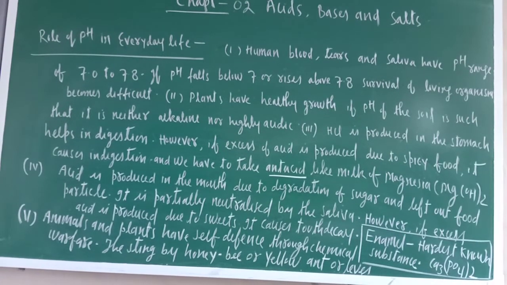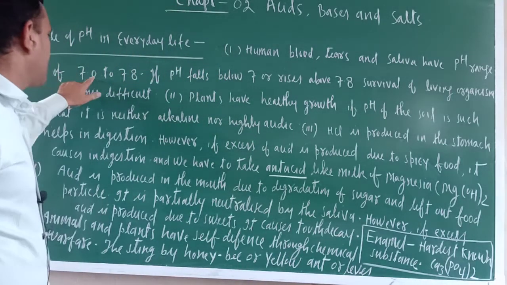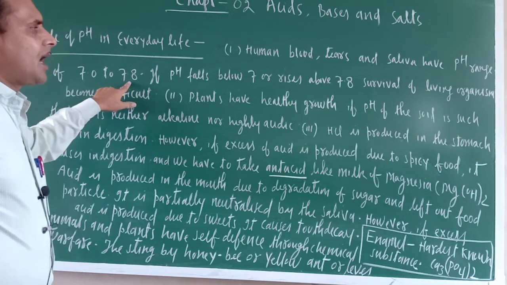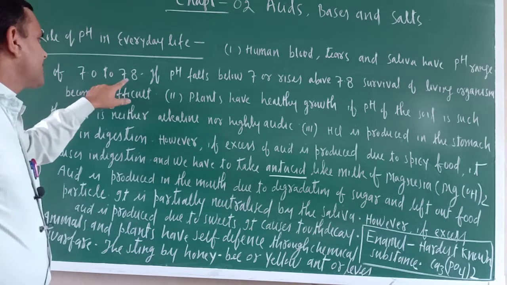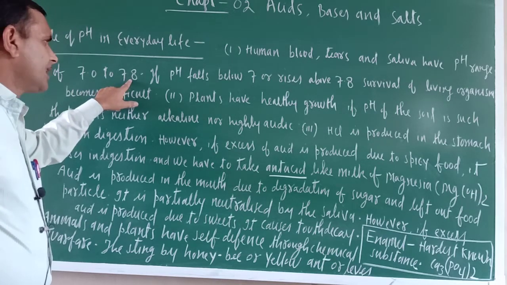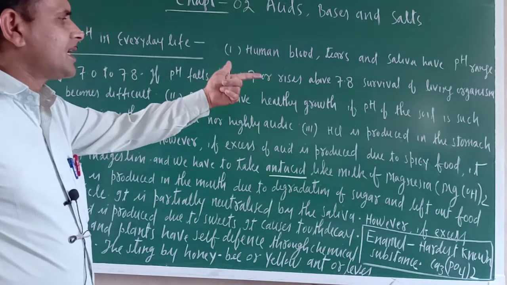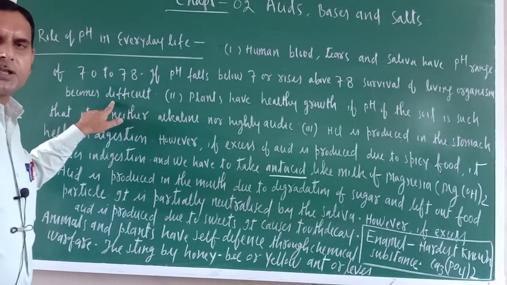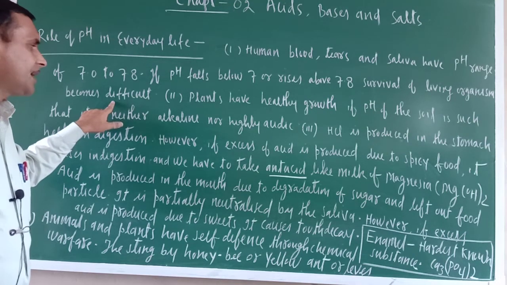So now, the role of pH in everyday life. Human blood, tears and saliva have a pH range of 7.0 to 7.8, which means weakly basic. If pH falls below 7 or rises above 7.8, survival of living organisms becomes difficult. So just see, in our body pH should be maintained. Then only normal biological function will take place.